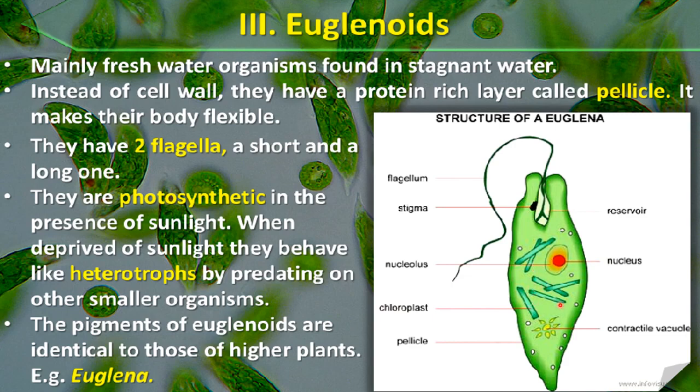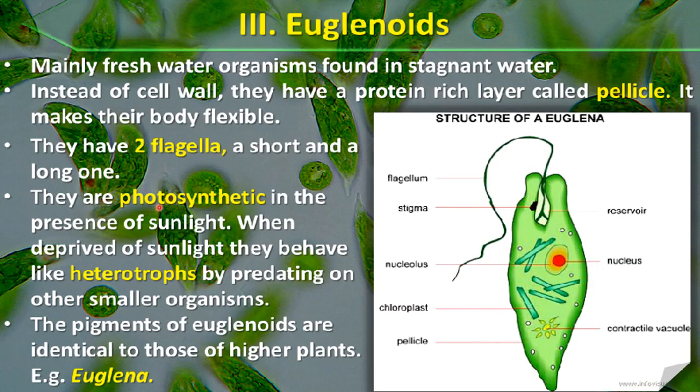And because chloroplast is present here, you already know the function of chloroplast. Its function is to synthesize food. So it is photosynthetic, and in the presence of sunlight they can make their own food.